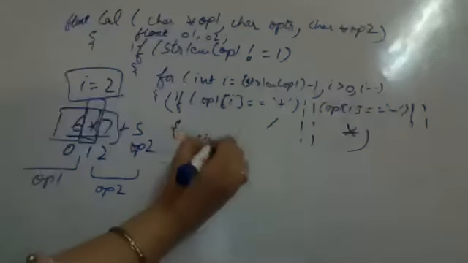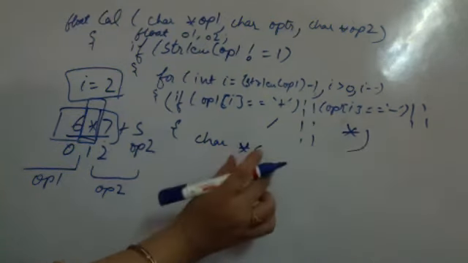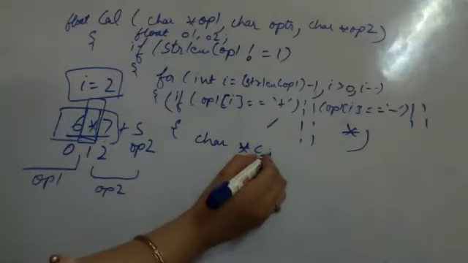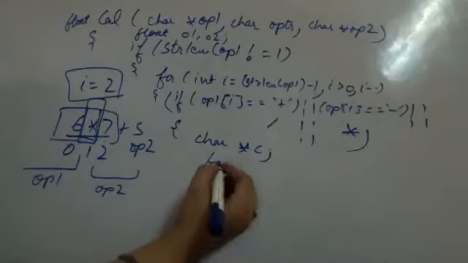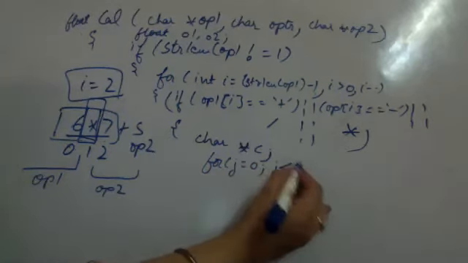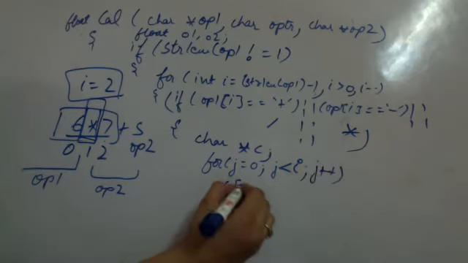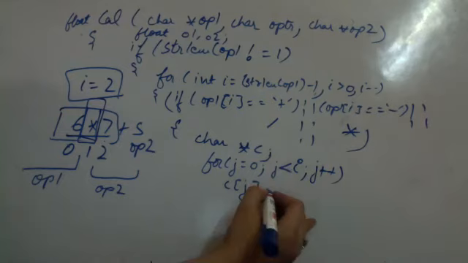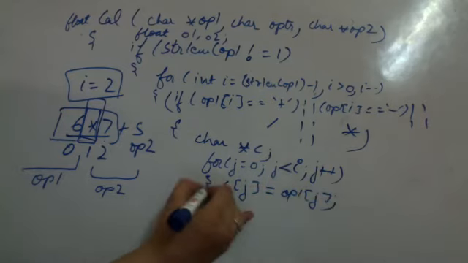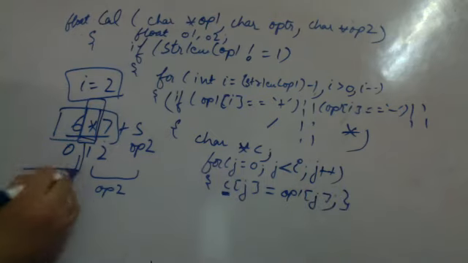So you are taking a character pointer, say C, and if you want to call on it, you have to make sure that it is equal to something. Within this I am taking a loop. You can do string copy also, but I am taking another loop. J is equal to 0, J is less than I, J plus plus. And what am I doing? C of J is equal to operand 1 of J. That is all I am doing. So now what I get in C will be operand 1, whatever is left, that much part of the array.